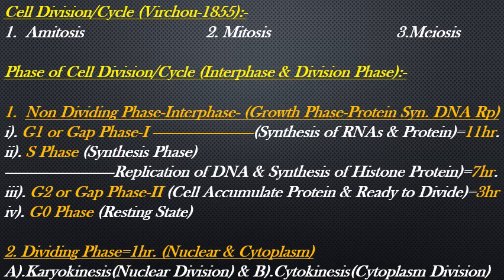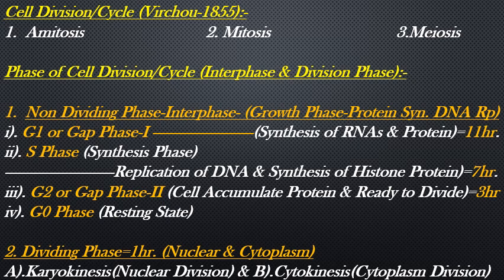Mitosis and meiosis go through different phases of cell division, basically two major phases, that is interphase and division phase.